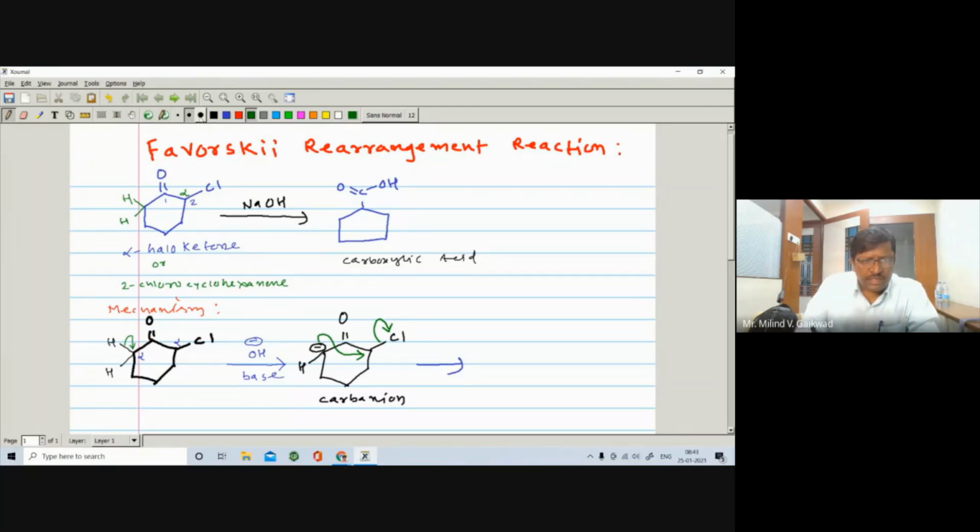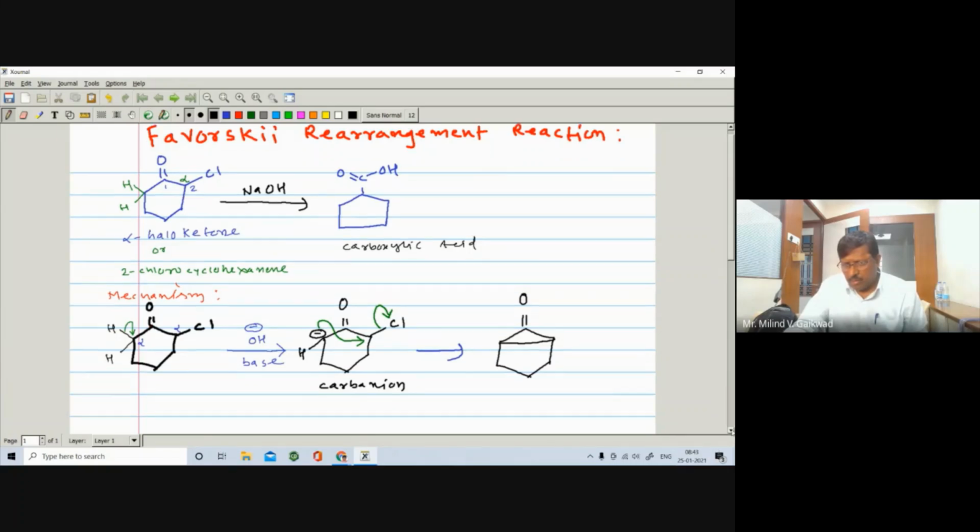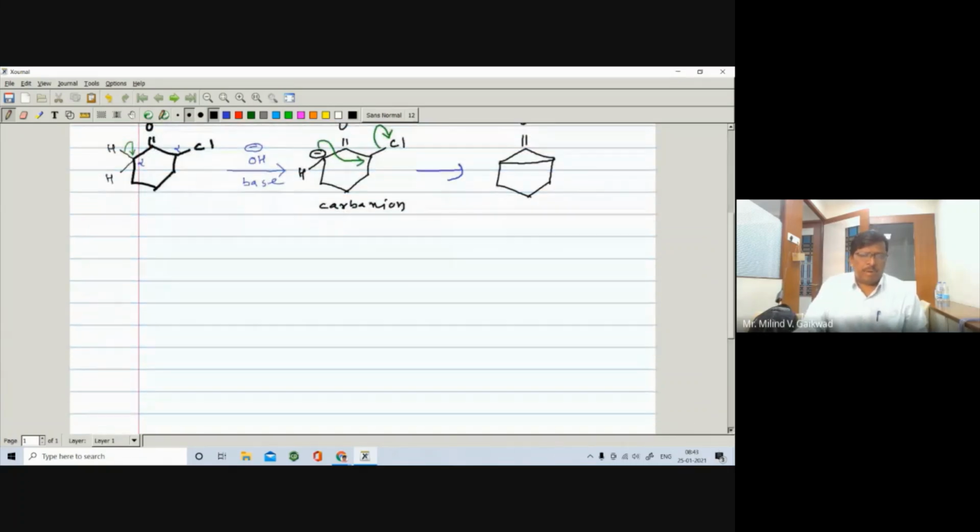Here you get such a ring. I will write the same thing, the cyclohexanone, there is an H already, and this carbon forms a bond with this carbon, so you get such a cyclic compound.